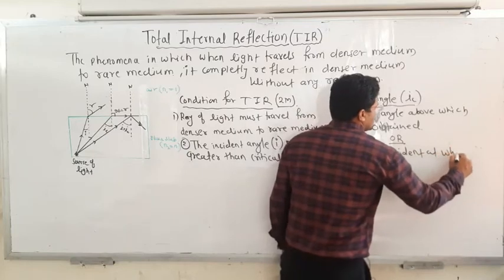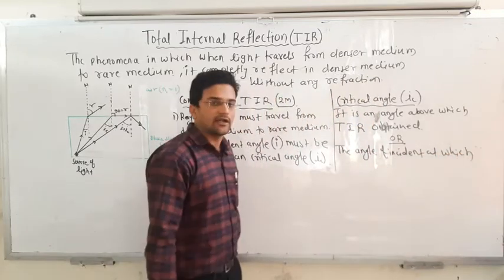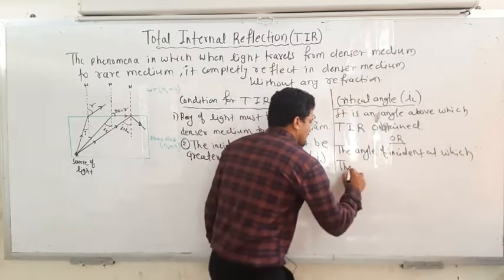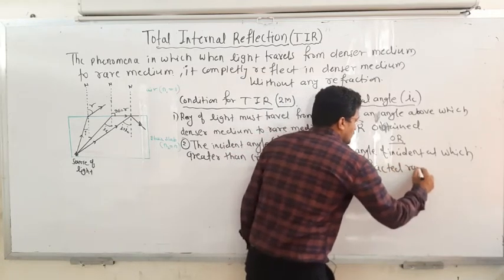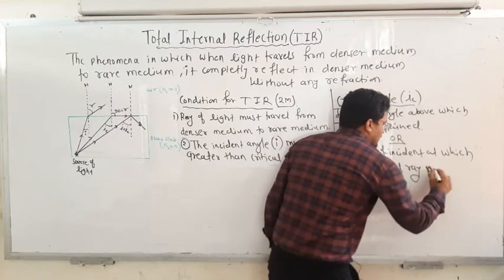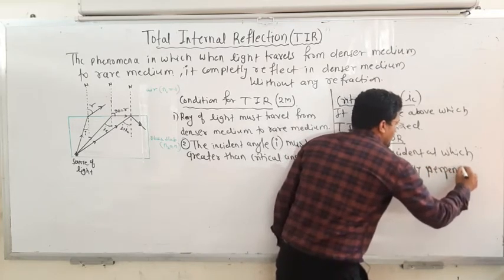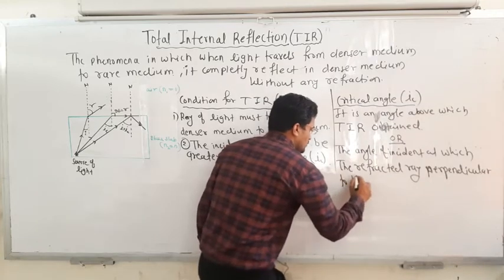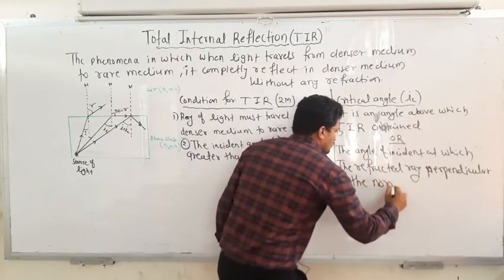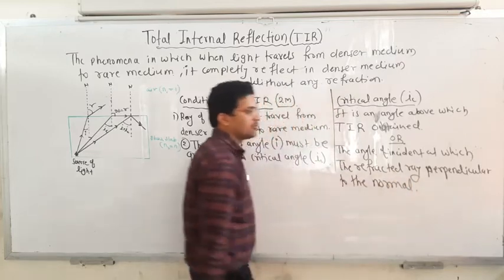The angle of incidence at which the refracted ray is perpendicular to the normal. Refracted ray perpendicular to the what? Normal.